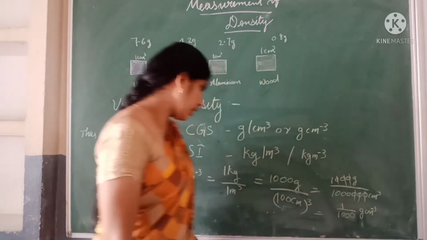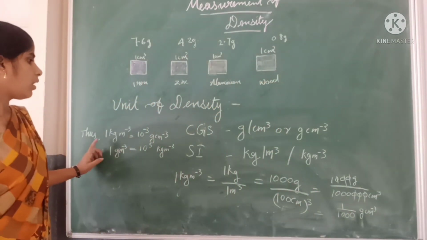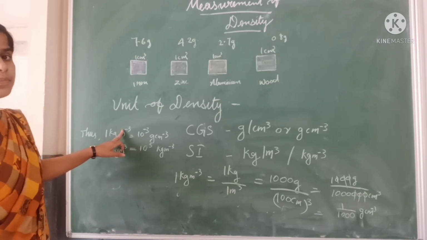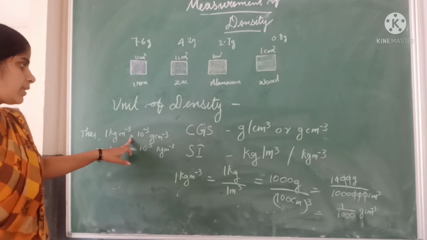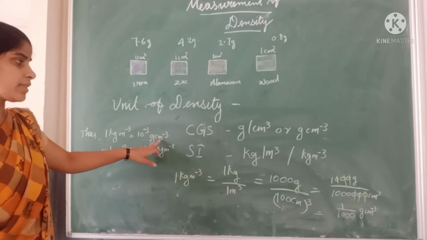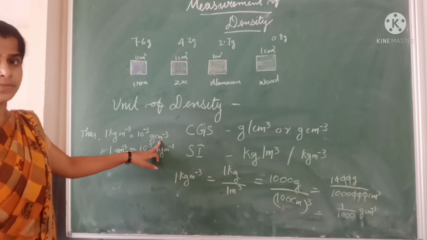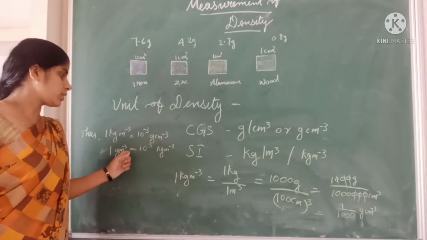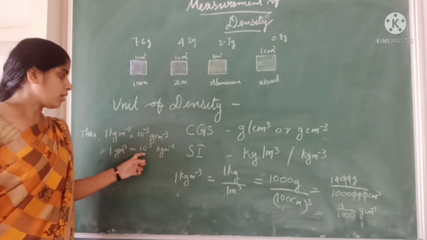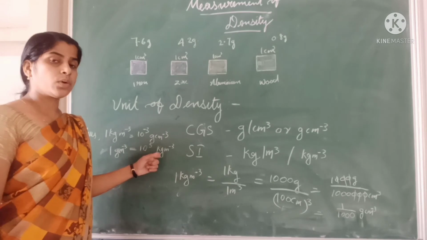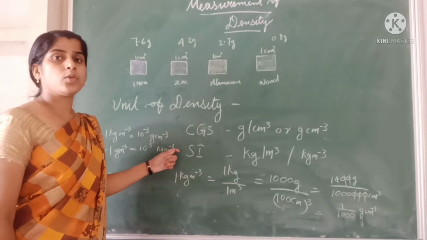Thus 1 kilogram meter cube inverse is 10 raised to minus 3 gram centimeter cube inverse. So 1 gram centimeter cube inverse is 10 raised to 3 kilogram meter cube inverse.